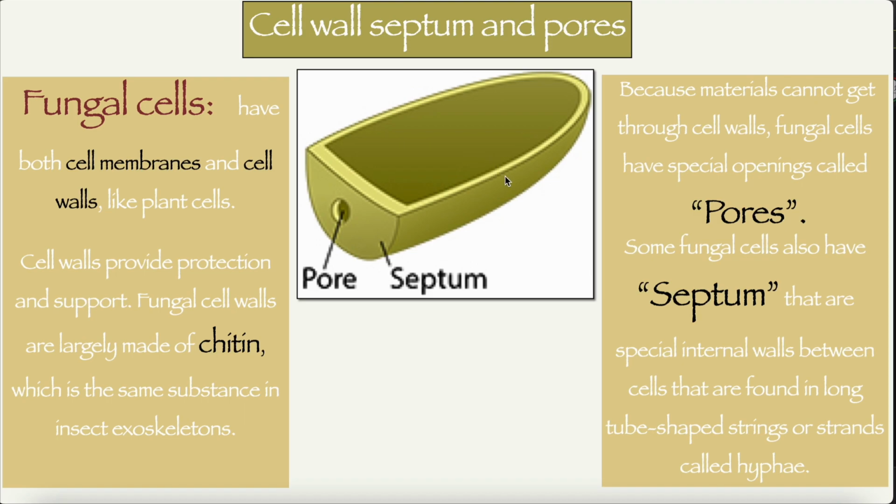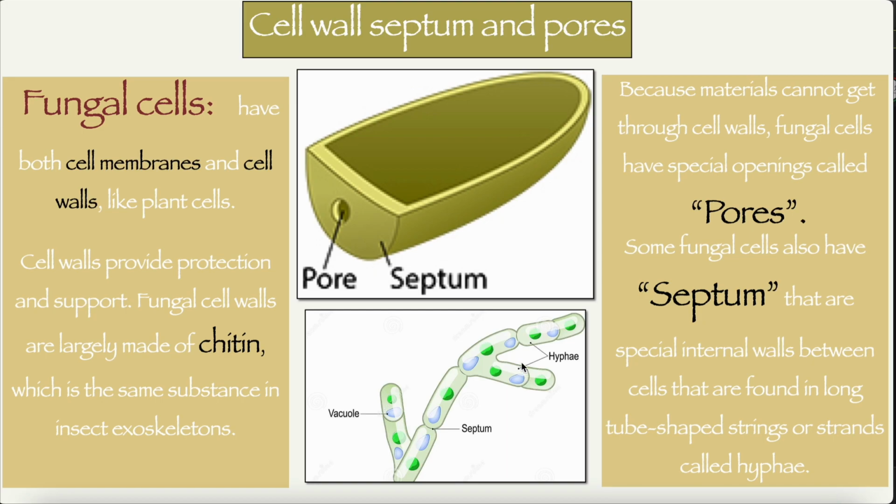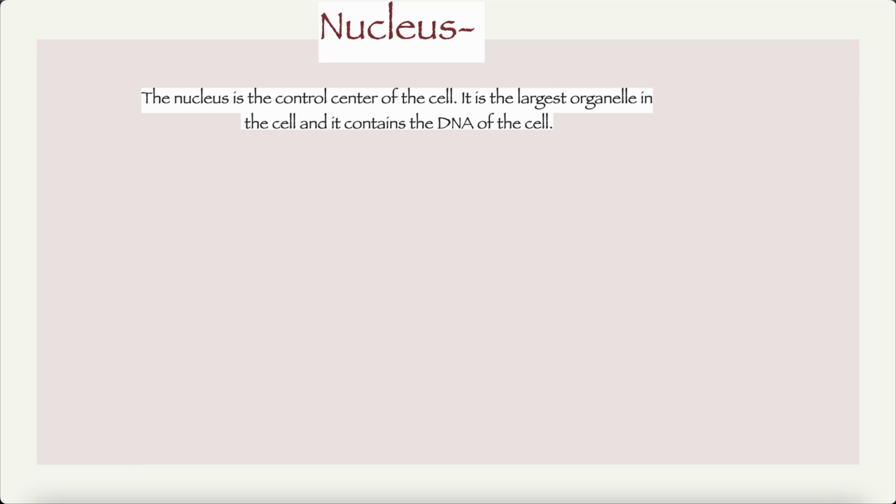Some fungal cells also have septum, that are special internal walls between cells that are found in long tube-shaped strings or strands called hyphae. If you can see in here, this would be the septum. Septum is the one that's in between two cells. Let me read it again. Some fungal cells also have septum, that are special internal walls between cells that are found in long tube-shaped strings or strands called hyphae.